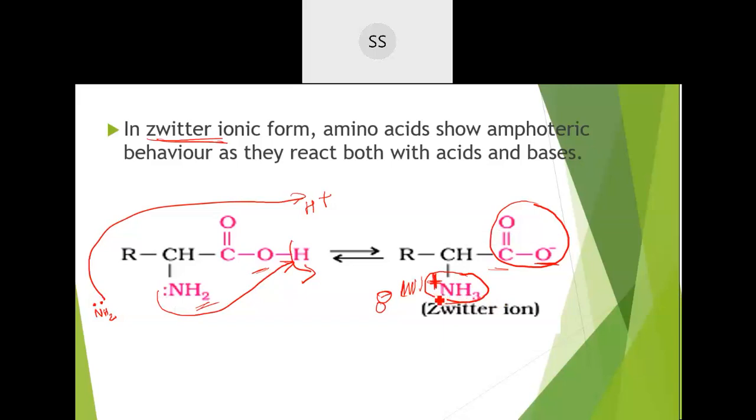So this ammonium ion can have a strong bonding with the negative O minus ion. This can bind with the positive N plus ion. The bonding taking place is ionic bonding. If you take one amino acid, it will have an electrostatic force of attraction with another amino acid, due to which a bond develops, and if many are present, the electrostatic force of attraction also increases. So automatically the melting point increases, and they have a crystalline solid kind of structure.